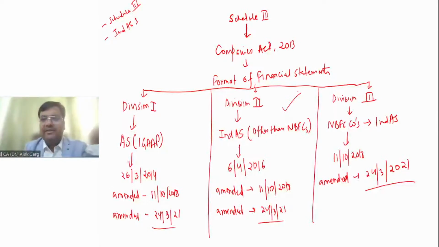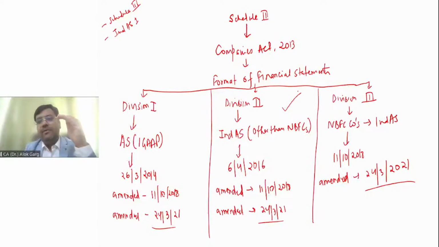If someone asks you in your interview how many schedules or how many divisions of Schedule 3 there are, Schedule 3 has 3 divisions. Division 1. What comes first, AS or Ind AS? AS comes first, right? So that is why Division 1 is for AS accounts, of course, for companies.